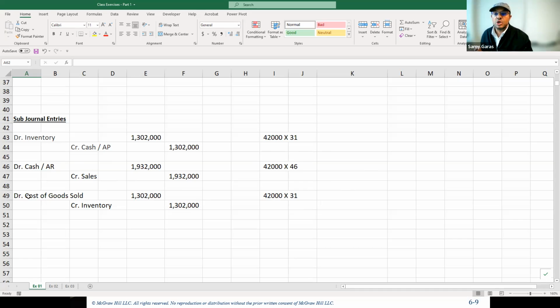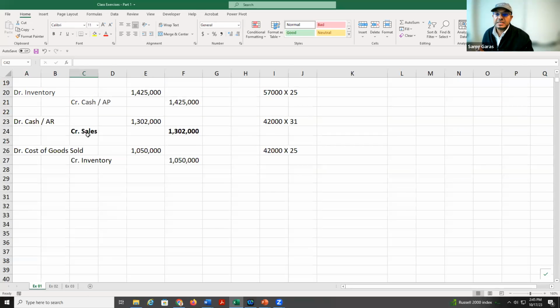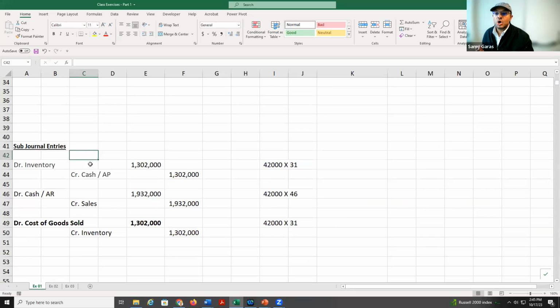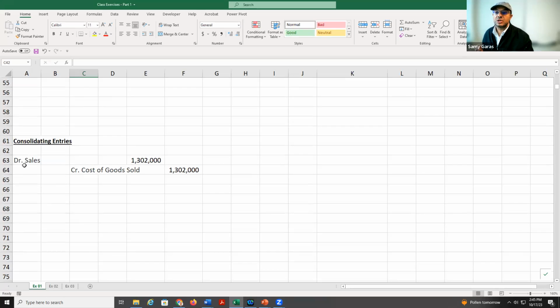And now you might wonder, which account should I take from here for the consolidation? It's this one. So now I have sales credit, cost of goods sold debit, and I will make the journal entry here. We debit sales, credit cost of goods sold, and this would be the journal entry. So in this scenario, we made the sale of the whole quantity to the outsider before the end of the year, so we don't have unrealized gain. So we have only two accounts, sales and cost of goods sold.